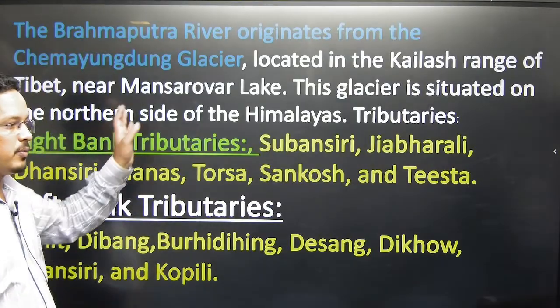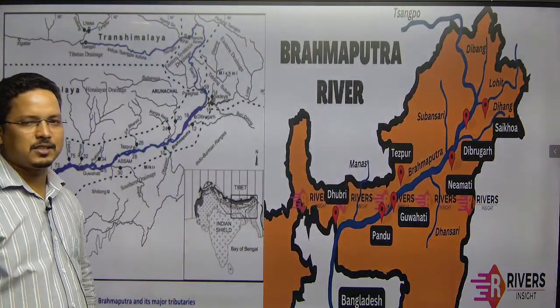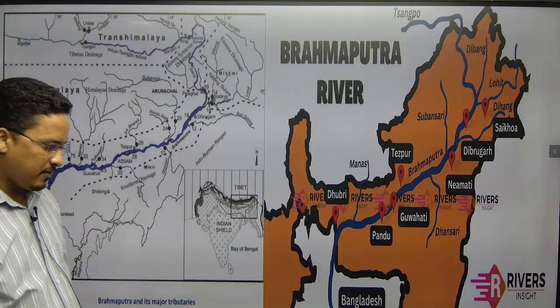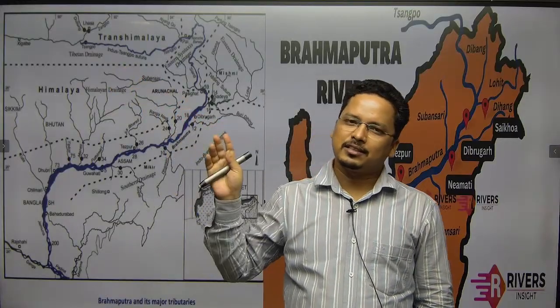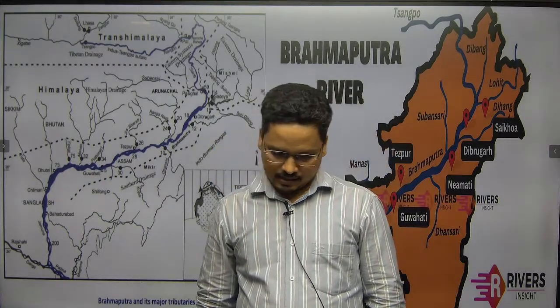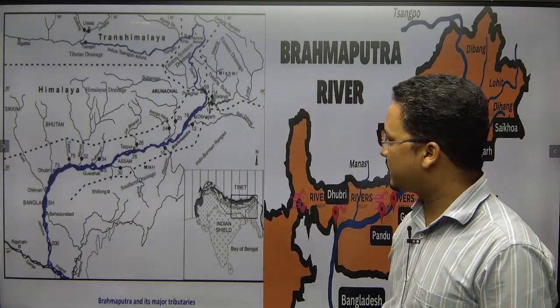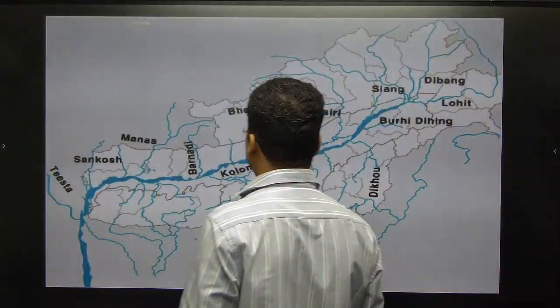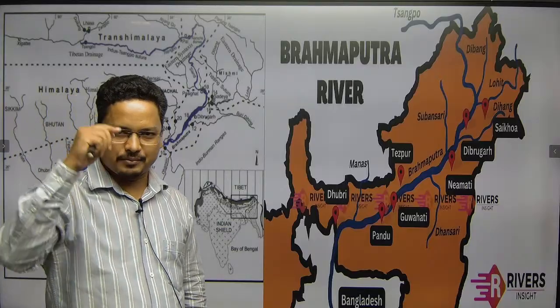Now first, we will go through the Brahmaputra river. This mighty river originates from the Chemayungdung glacier in West Tibet, near Lake Manasarovar, in the region of Mount Kailash. The river originates in Mount Kailash in Western Tibet.